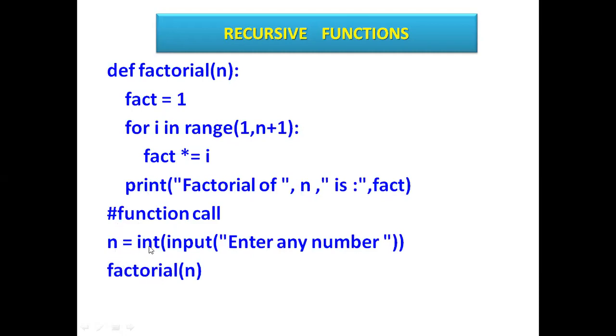So here n equals int of input. What is int here? Int is an inbuilt function which converts whatever I am inputting here into integer type. Input is a function which gets the value using this text. Here "Enter any number" is in double quotes, so it will remain as it is. Now it is calling factorial, with whatever value n has. It will automatically shift to this part, and this will multiply till the last condition is true.